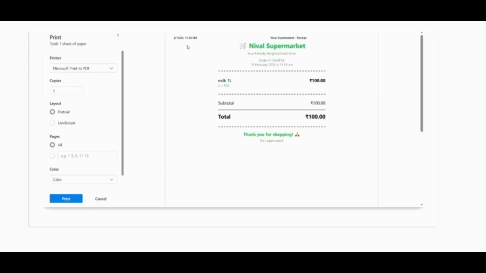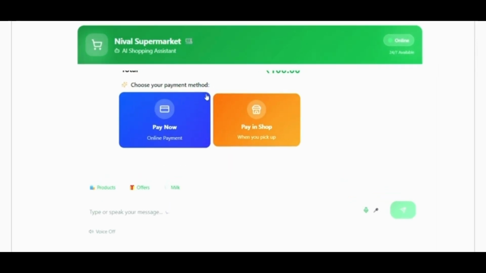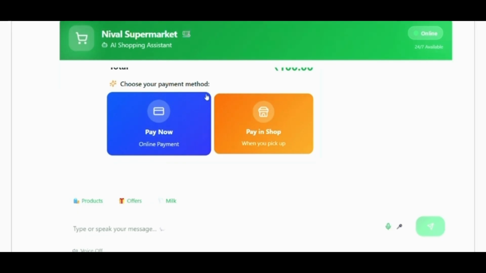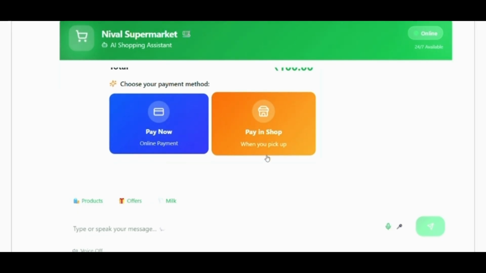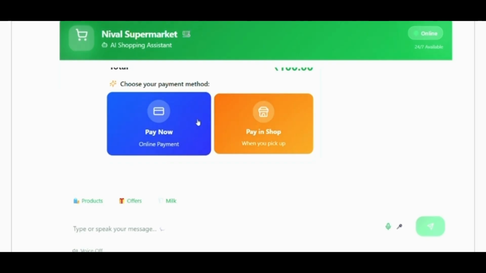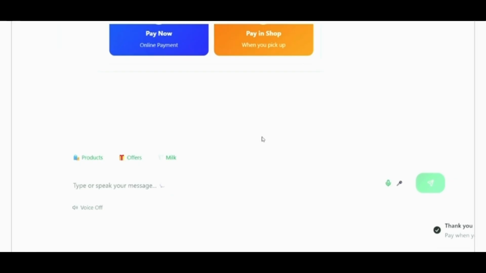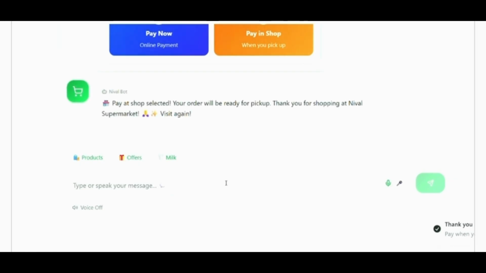Yeah, this is the bill generated along with the time as well as the date, February 10, 2026, and 11:55 a.m. And this is the bill. Here we can choose payment as pay online as well as pay in shop. As of now, online payment is not enabled. It will be added in future. When we choose pay in shop, a pop-up will be available, and a thank you message will be coming.